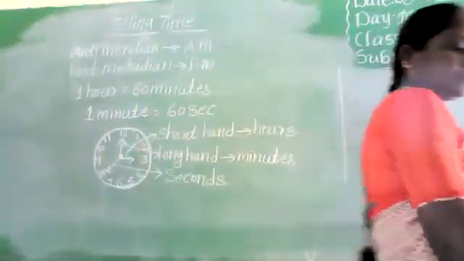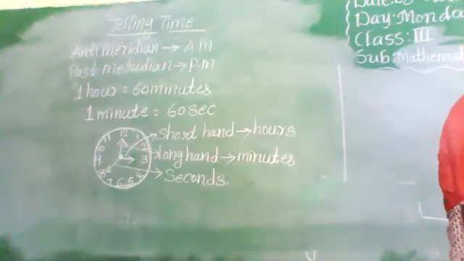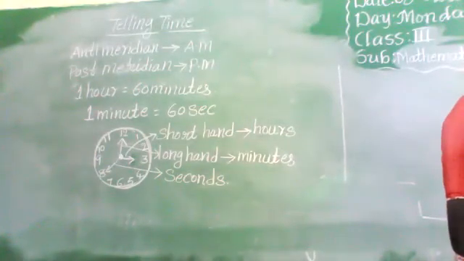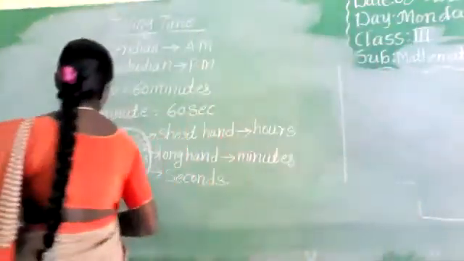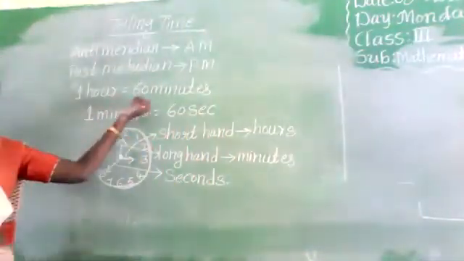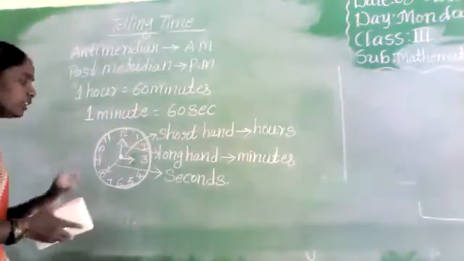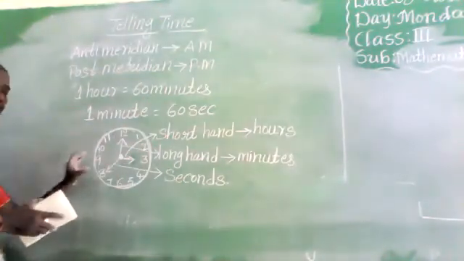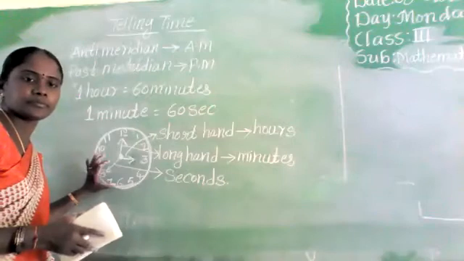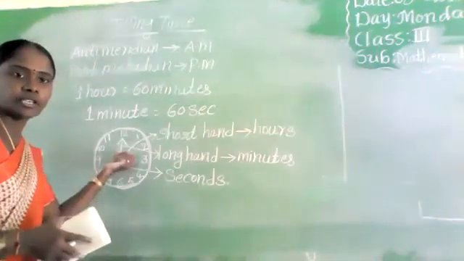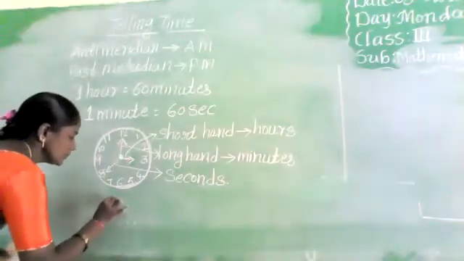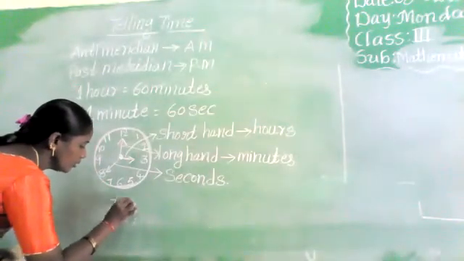Okay, note down. Now here what I said, 1 hour equals 60 minutes. Now what is the time in this clock? Now what is the time? 3 o'clock. Yes, 3 o'clock. How can we write 3 o'clock?